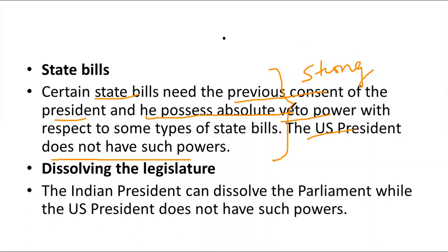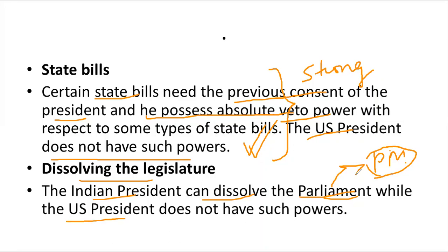But here in America there is a rigid separation of power, and there is minimal chance of interference by the central government in the state's government. When it comes to dissolving the legislature, the Indian president can dissolve the parliament on the advice of the prime minister. We all know the prime minister can advise the president to dissolve the parliament anytime he wants, but the US president does not have such power. He cannot dissolve the Congress consisting of the Senate and House of Representatives.